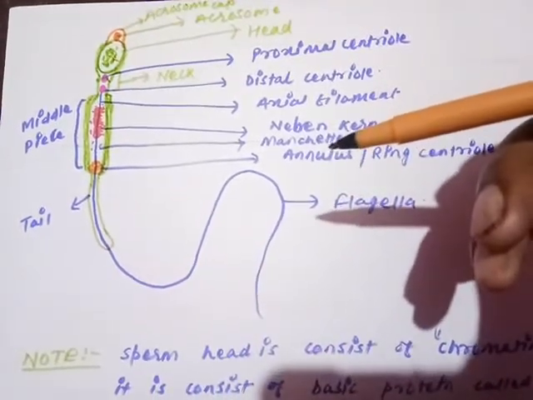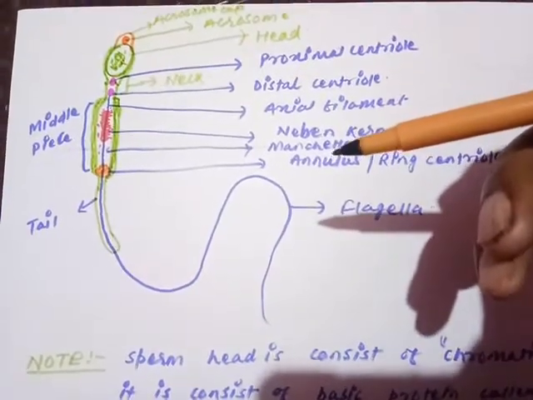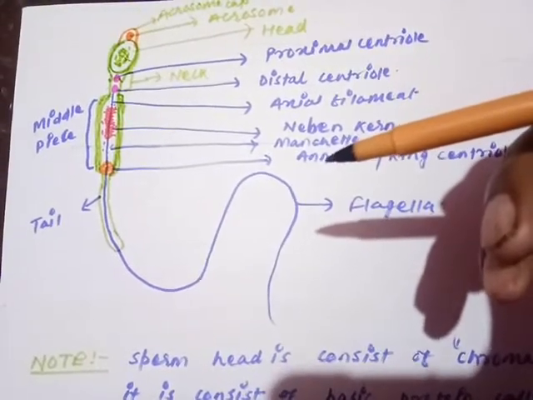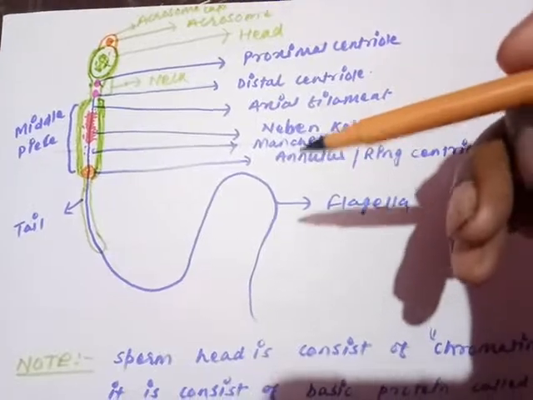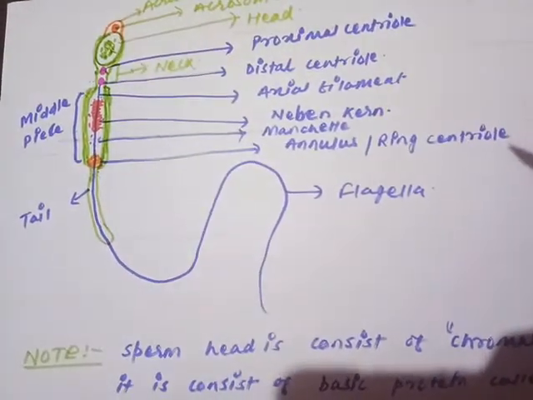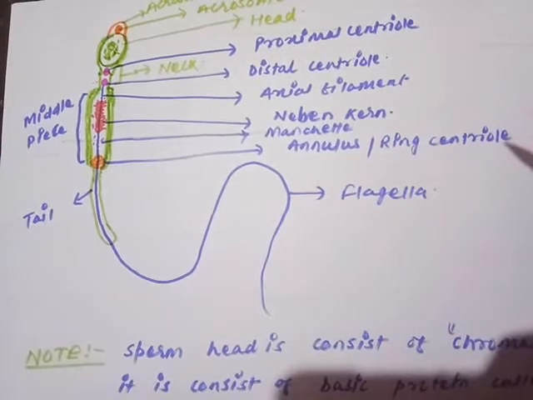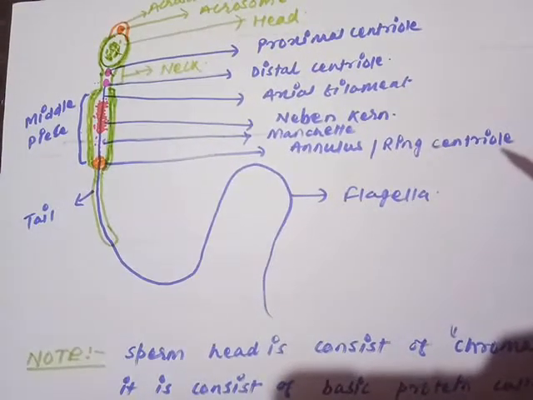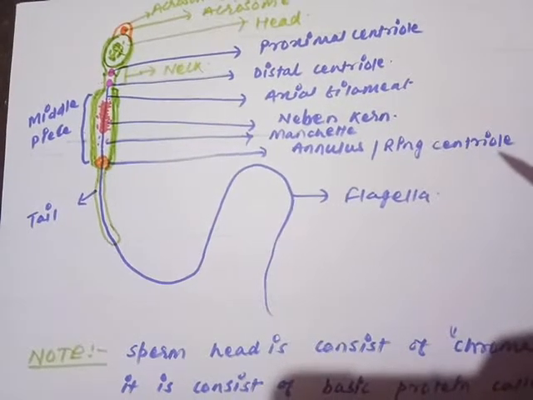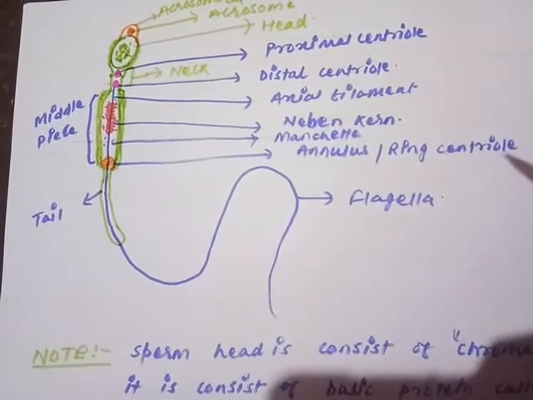Once again we are just going to revise the complete topic of the day. We have just started with gametogenesis. Gametogenesis is the process where the formation of gametes occurs. The gamete formation occurs in the testis and ovary. In testis, the male gamete is formed, that is called as spermatogenesis, and in ovary the female gamete is going to form, that is called as oogenesis. Today we have discussed spermatogenesis.